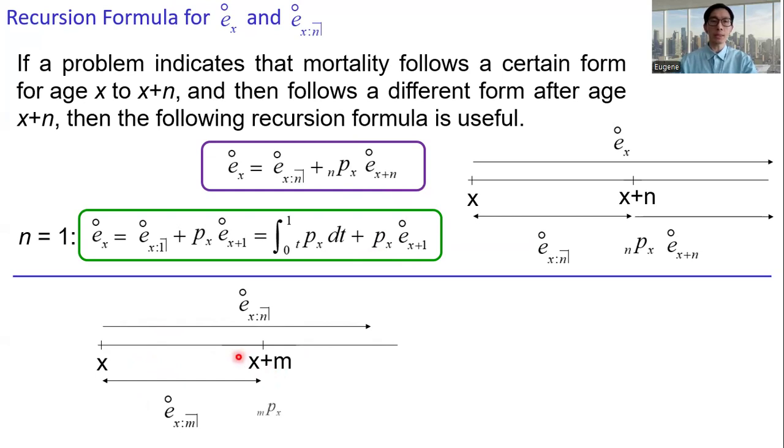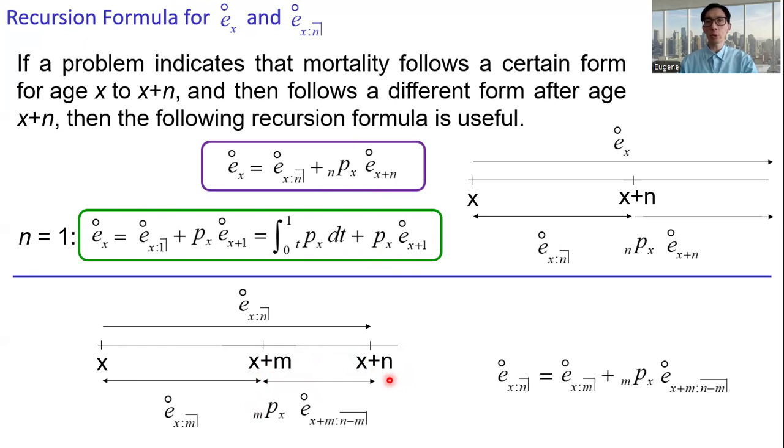The probability is mpx, and then times the n minus m temporary expectation of life, which is the remaining years from hx plus m to hx plus n. And here we have this recursion formula.